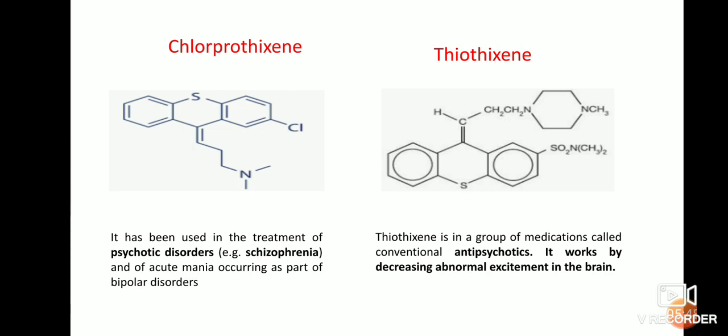Next is chlorprothixene. This is mainly used to treat psychotic disorders and schizophrenia. Next one is thiothixene. Thiothixene is in a group of medications called conventional antipsychotic drugs. It works by blocking or decreasing abnormal excitement in the brain.